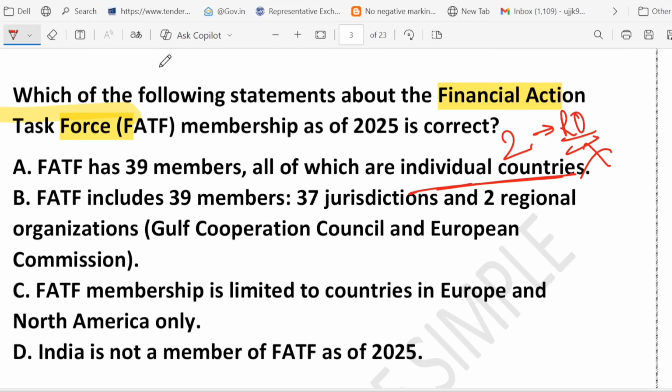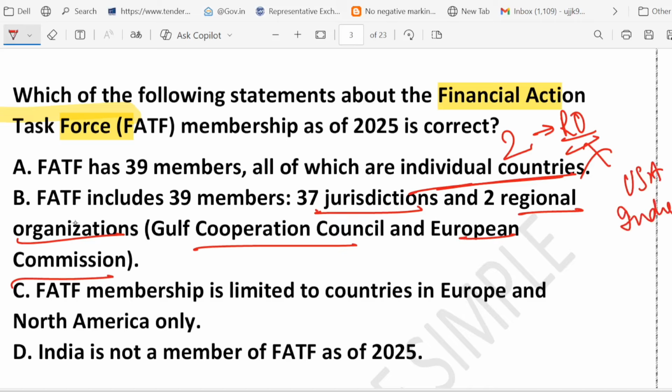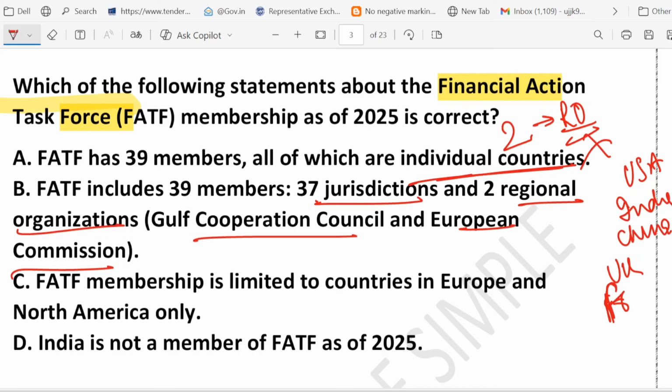Second point. Option B says FATF includes 39 members, 37 jurisdictions and 2 regional organizations. Yes, this is correct. 37 countries are there, 37 jurisdictions, and 2 regional organizations. What are the names of the 2 regional organizations? Gulf Cooperation Council and European Commission. Some big names like USA, India, China, UK, France, Japan, all are members. India joined in the year 2010. So option B is the correct answer.